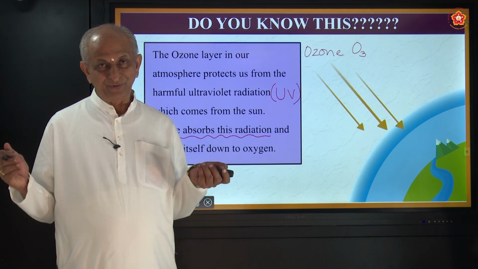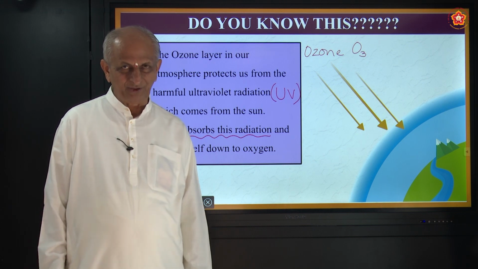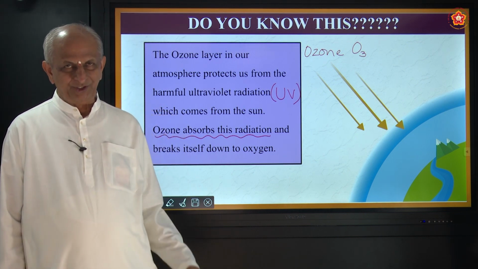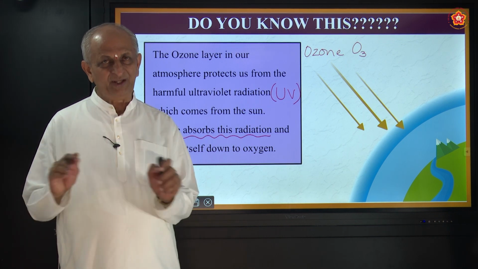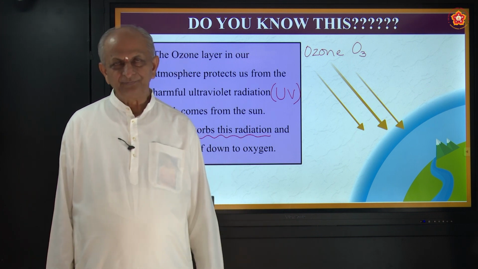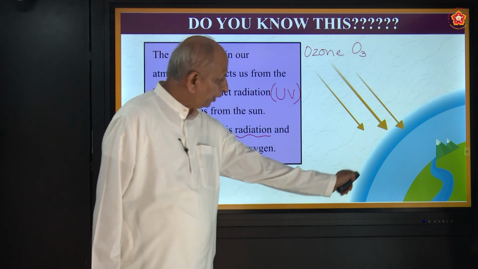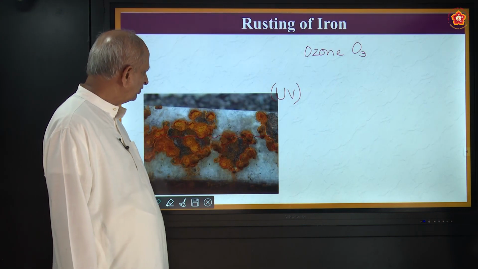So what a wonderful arrangement, correct? We are grateful to the Creator, whom we call God, who is protecting this beautiful earth in which all of us are safe because of the ozone layer, which acts as a protective layer. Okay, so that is about the ozone layer.